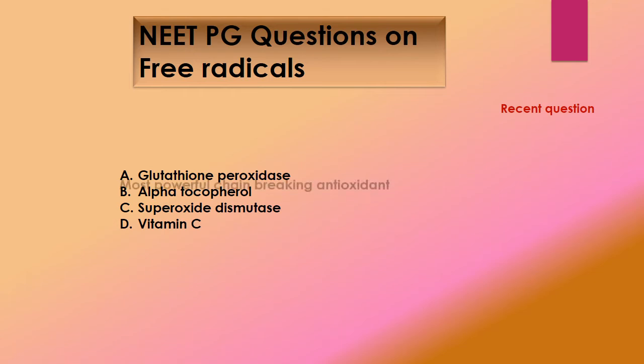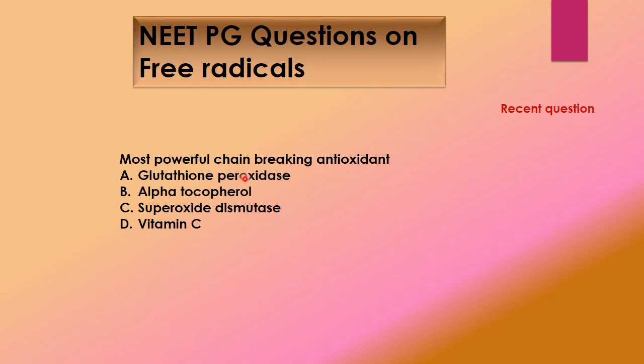Then the next question was a recent question. The most powerful chain breaking antioxidant, that is glutathione peroxidase, alpha tocopherol, superoxide dismutase and vitamin C, and the answer is alpha tocopherol.